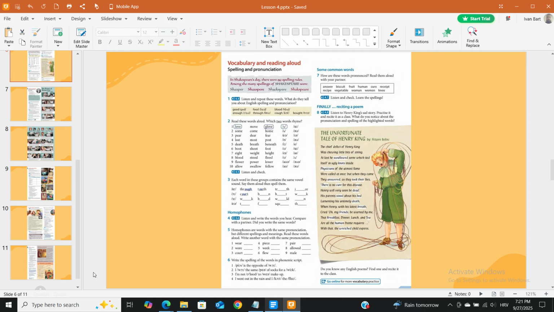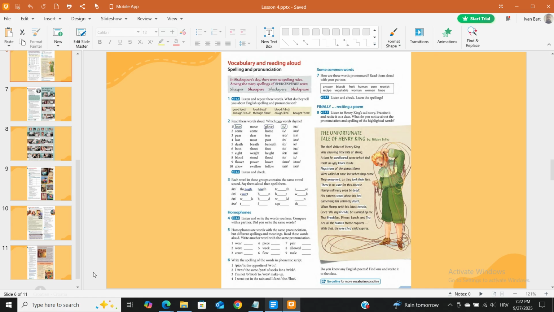The chief defect of Henry King was chewing little bits of string. At last he swallowed some which tied itself in ugly knots inside. Physicians of the utmost fame were called at once, but when they came they answered, as they took their fees, "There is no cure for this disease. Henry will very soon be dead." His parents stood about his bed lamenting his untimely death. When Henry, with his latest breath, cried, "Oh, my friends, be warned by me, that breakfast, dinner, lunch, and tea are all the human frame requires." With that, the wretched child expires.